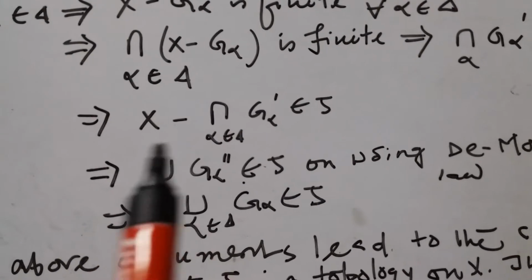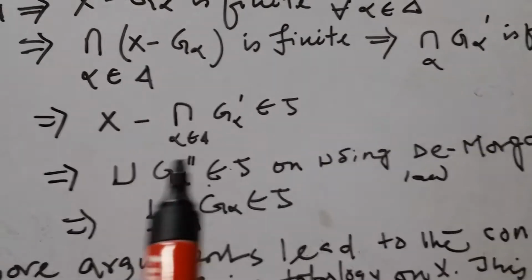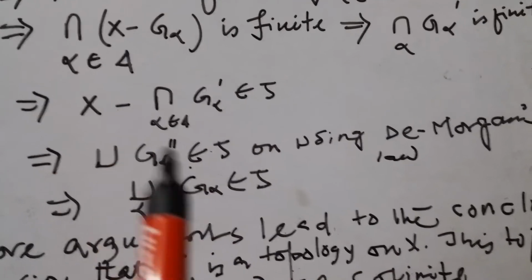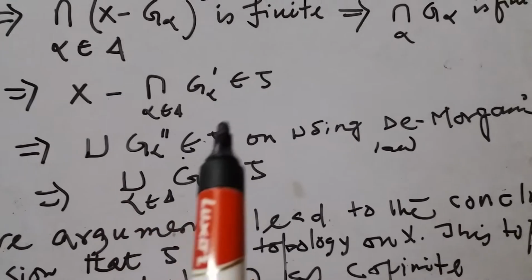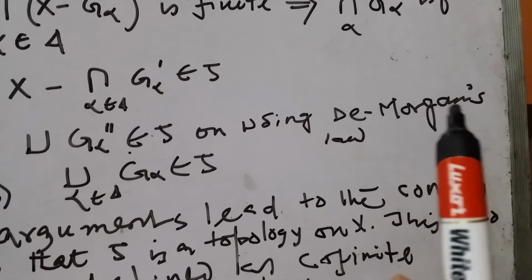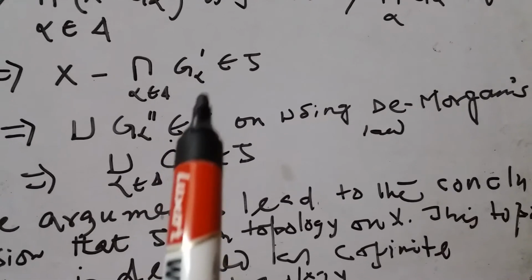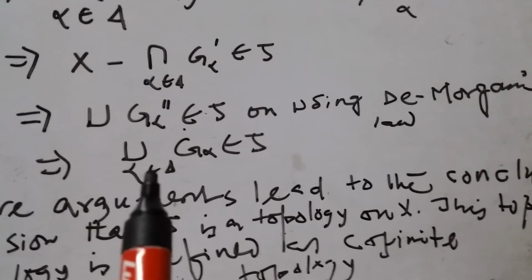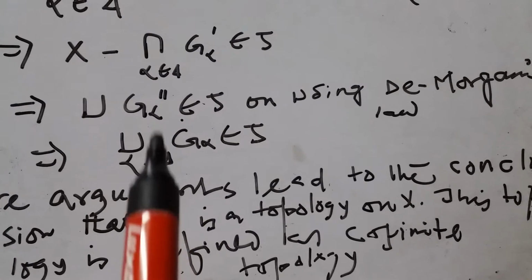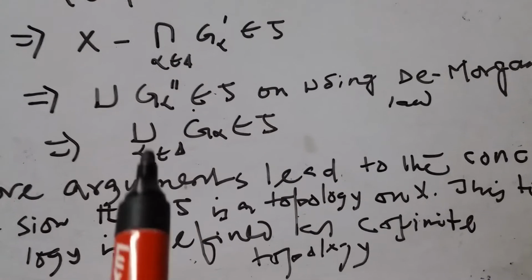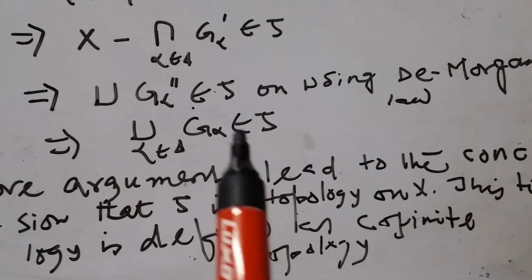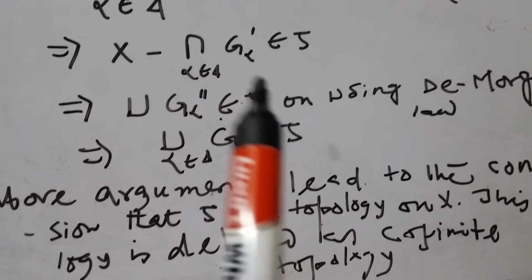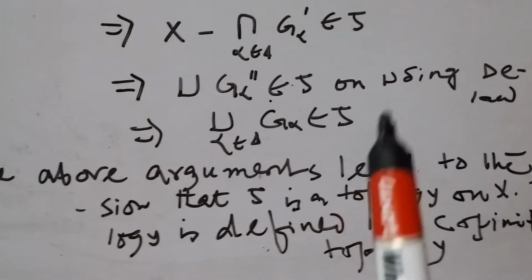So its union, from De Morgan's law, you can write the union of G alpha double dash belongs to tau. On using De Morgan's law, these two are the same, so the union over alpha belonging to delta of G alpha belongs to tau. So this condition of topology is satisfied. So all the conditions of topology are satisfied.